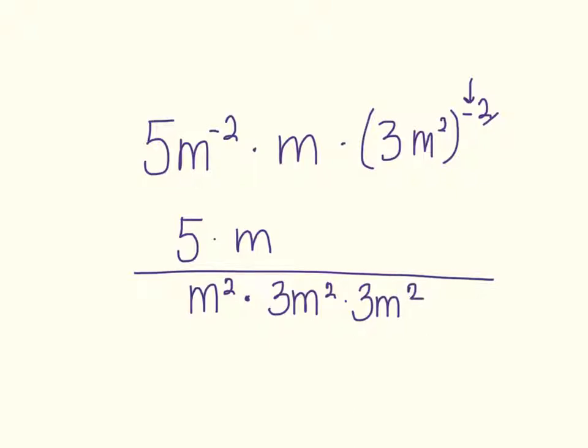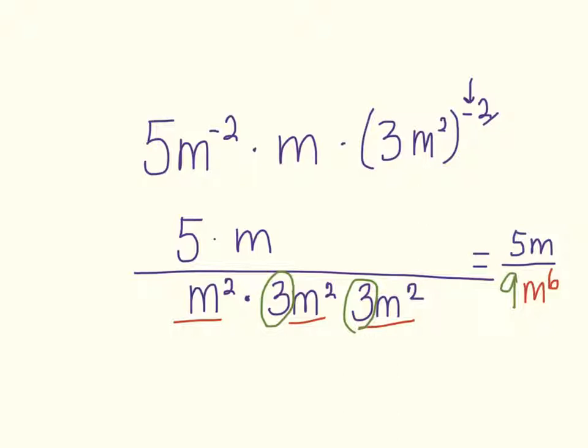So we simplify that, and that means we have 5m on top, and we look at all the m's. Let's look at the coefficients first. We have 3 times 3, which is 9. And then we have 2, 2, and 2, which makes 6 m's, so m to the 6th power.